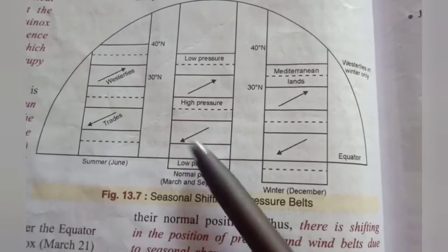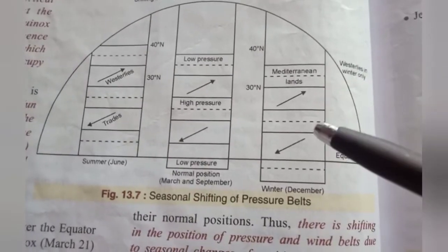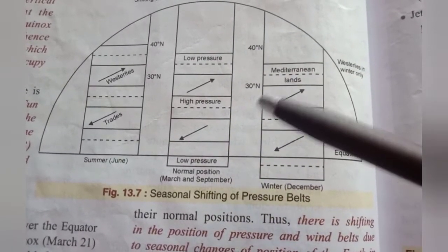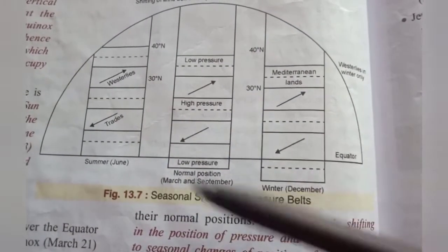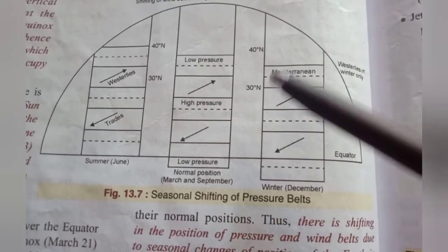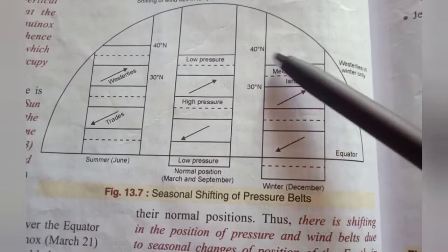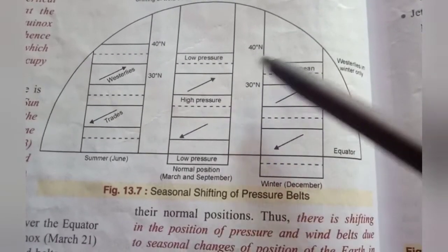Hope you have understood how the pressure belts shift during the summer solstice and the winter solstice. Due to that, within 30 to 40 degrees, in the northern hemisphere and even in the southern hemisphere, we can see a Mediterranean kind of climate, and all citrus fruits grow under its influence.